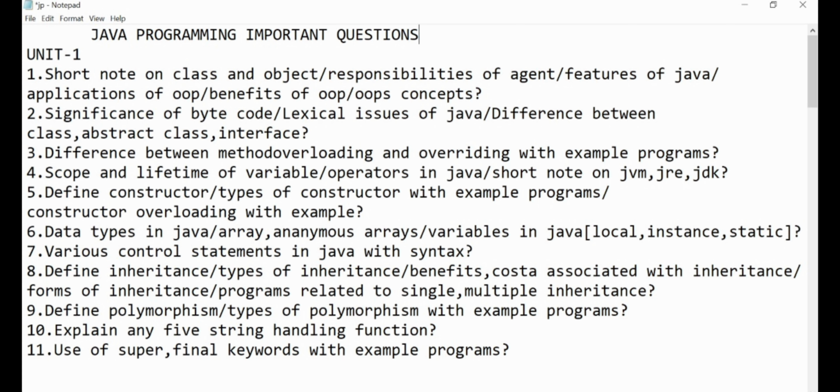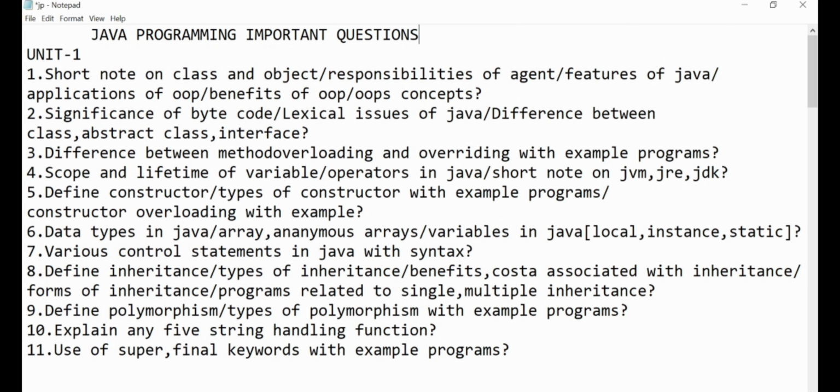Coming to the third question, difference between method overloading and overriding with one example. See students, for writing each and every question you have to practice along with an example program which will give a good opinion for the invigilator on you. So now coming to the fourth question, scope and lifetime of variable or operators in Java, short note on JVM, JRE, JDK. So this is also the basic question you have to learn.